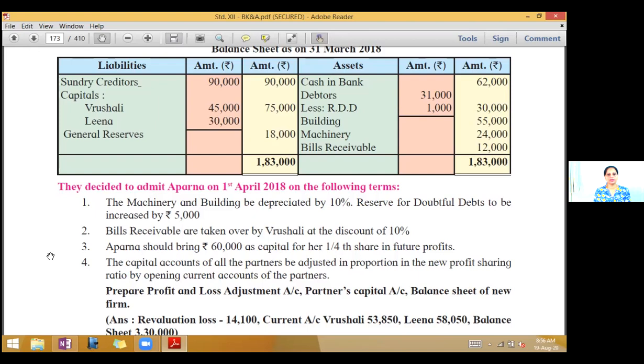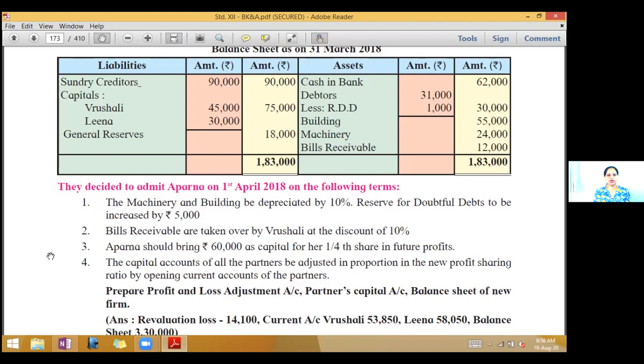So tick mark bills receivable as well. Third, Aparna should bring rupees 60,000 as capital for her 1/4 share in future profits. And fourth, the capital accounts of all the partners be adjusted in proportion in the new profit sharing ratio by opening current account of the partners.